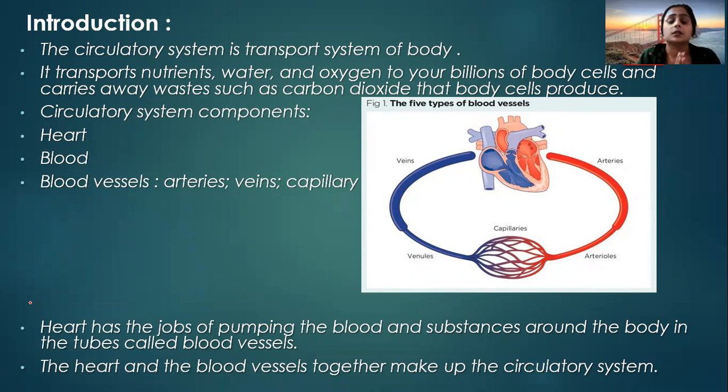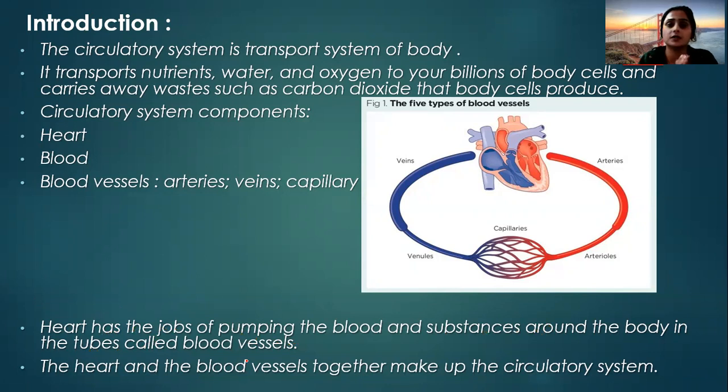The shape and size of the heart is like our closed fist, right? The main function of the heart is the pumping of the blood. So the heart has the job of pumping the blood and substances around the body in tubes called blood vessels.